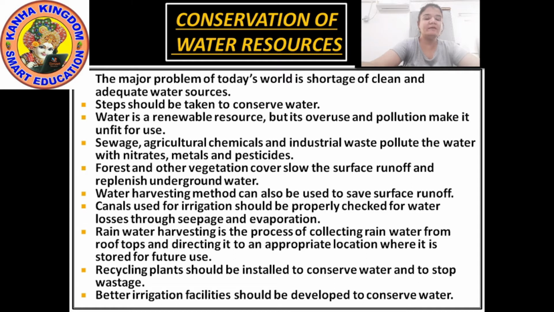Okay, drip and trickle irrigation can be done. Now, what is drip and trickle irrigation?